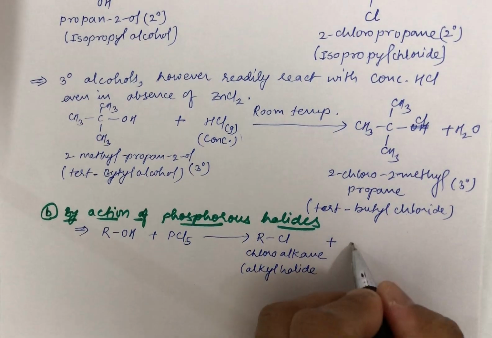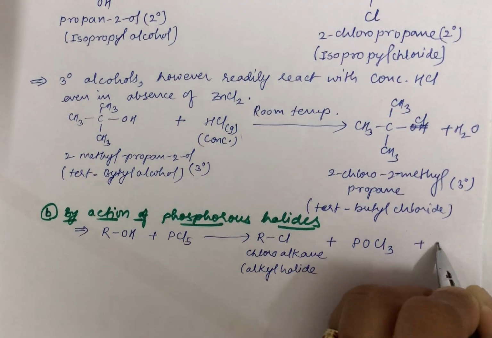With this you will also get the byproducts POCl3 and HCl.